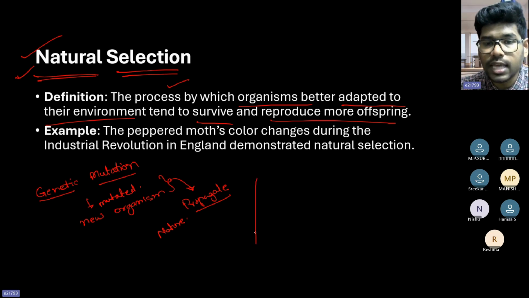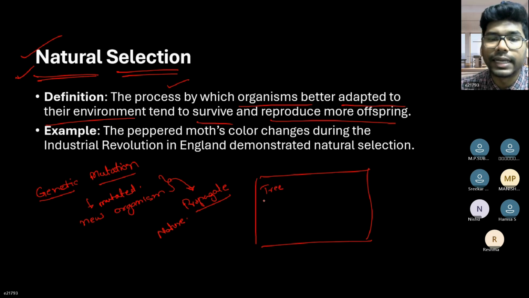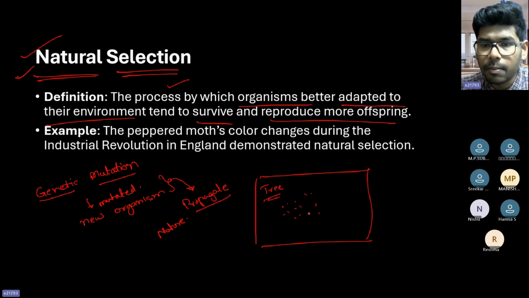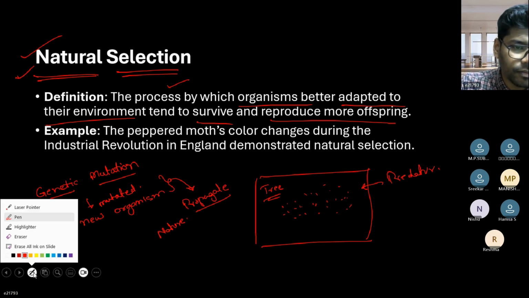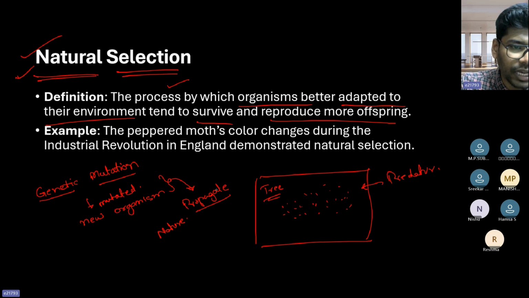If this area is a tree, and if I put red color marks, the predators can easily identify the red color on this black background. So what if I change the color? What if I take black color?